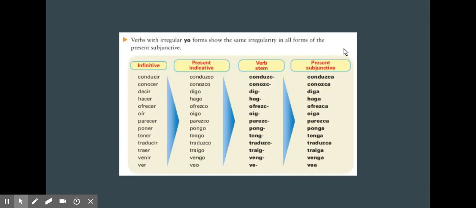So you can see here some regular verbs, mainly with irregular yo forms. So hago, yo oigo, yo tengo, yo traduzco, yo traigo. They also maintain that same irregularity in the present subjunctive. The only difference is the ending here. So, for example, these all end with an O. In this case, these all end with an A.